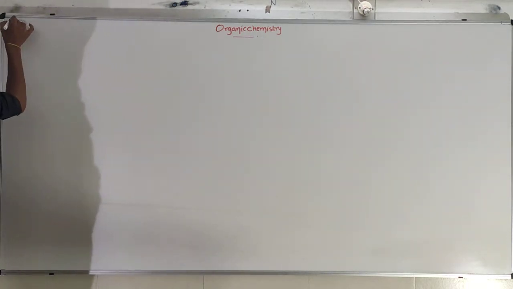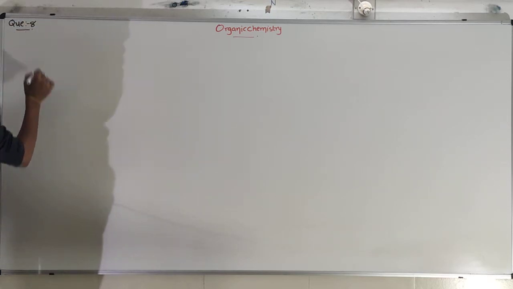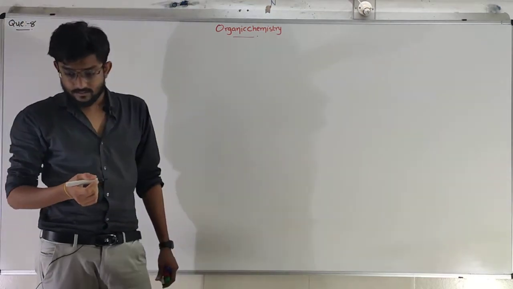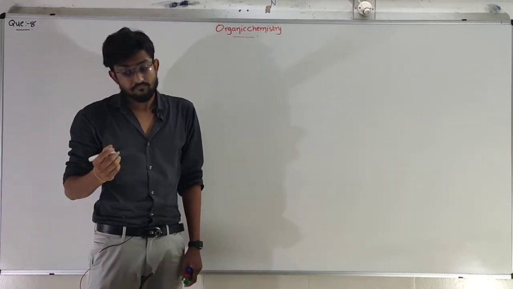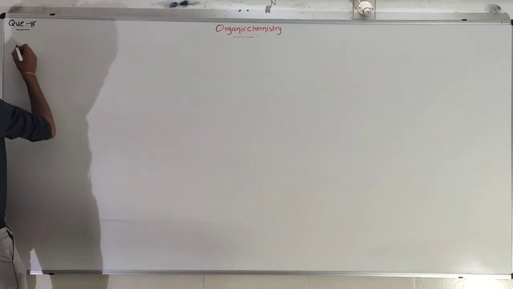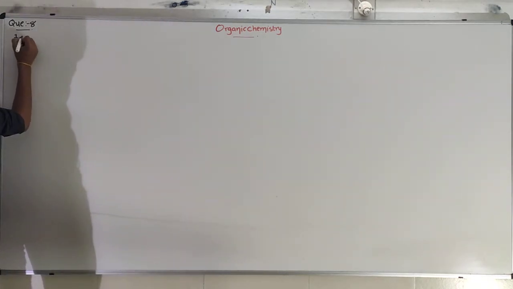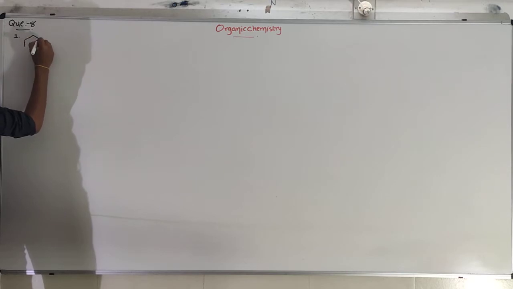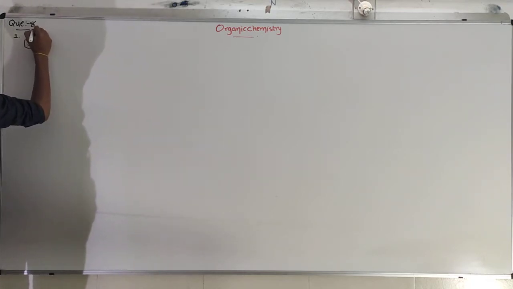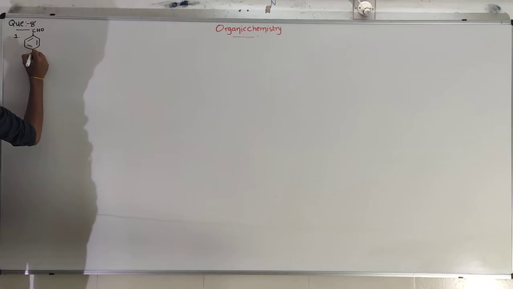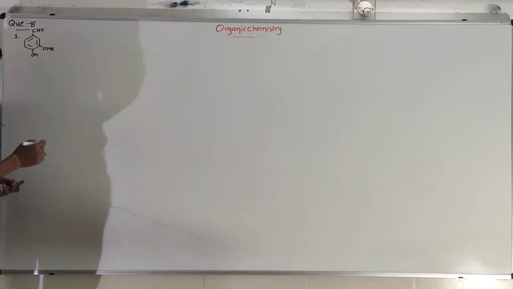Our next question is question number 8. What is in question number 8? Find out the functional group in the following compounds. Okay, good. So the first compound is a benzene ring with CHO, OH and OMe.